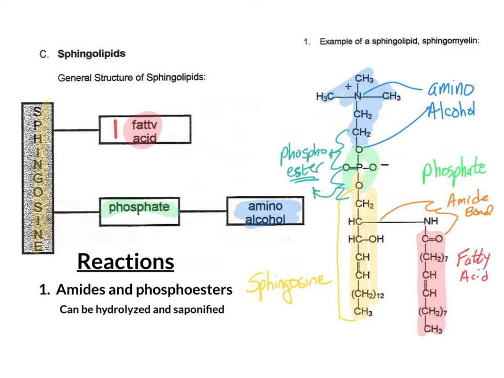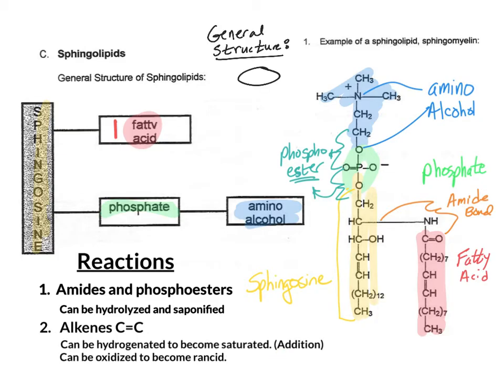And then we can also see that the fatty acid may have double bonds, and we do see that double bond in the sphingosine, which tells us that these can go through those reactions called addition and oxidation. And so if we were to draw a generalized structure, this is going to be one head with our alcohol and our phosphate group, and then it's going to have two tails. One of the tails is the sphingosine itself, and the other one is the fatty acid. Notice that the sphingosine tail is particularly long, and that's going to give us an idea of where we will find it in our body.